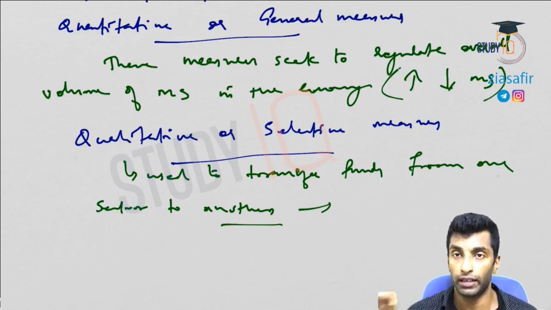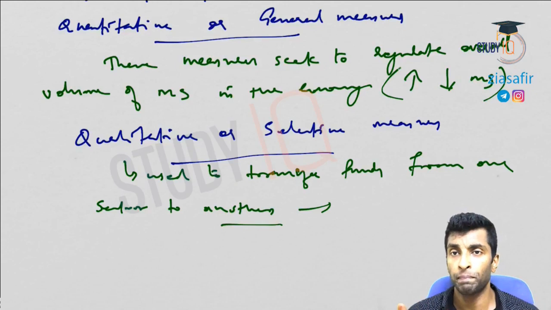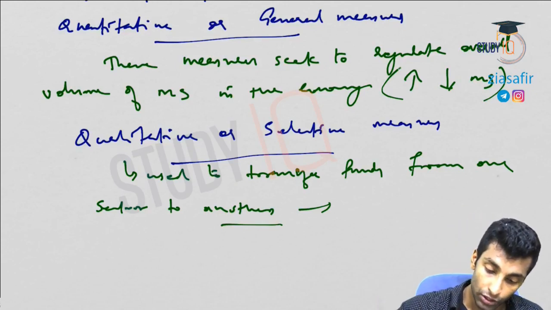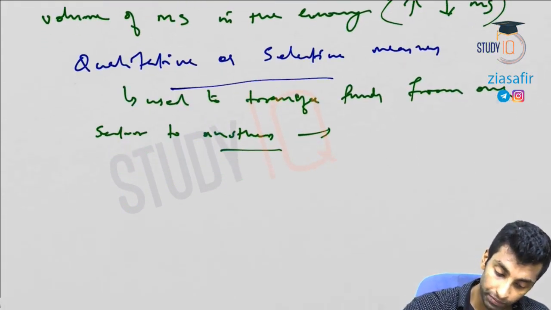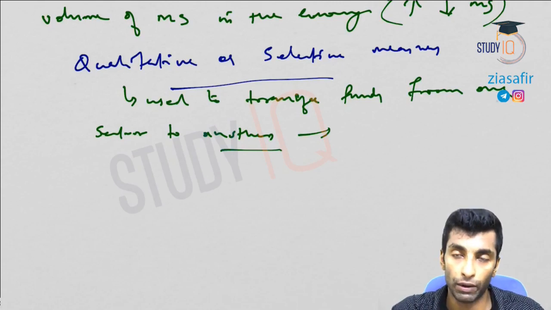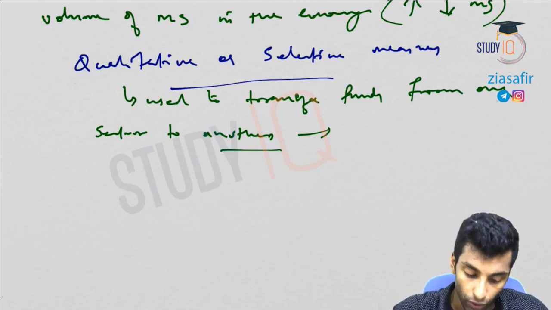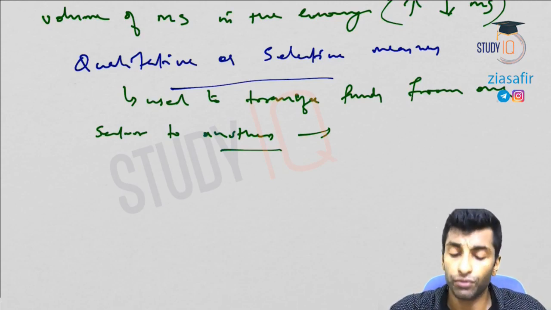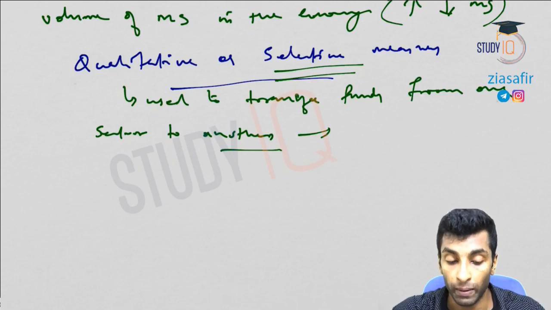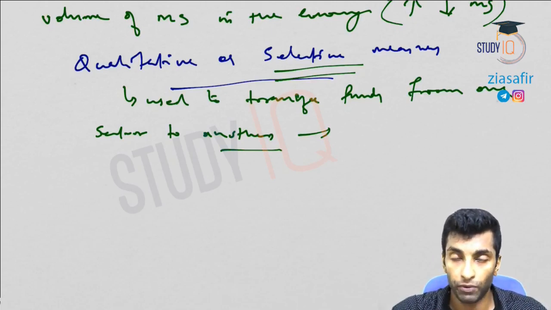It is not increasing or decreasing money supply in general or in the overall market. It may shift money supply from one sector to another, so overall money supply remains the same. Like here you will be giving more loans to a particular sector, so you can increase the money supply in that particular sector. That is what qualitative measures are. Why are they known as selective measures? Because specific sectors are selected. We will be discussing shortly what qualitative and quantitative measures are.